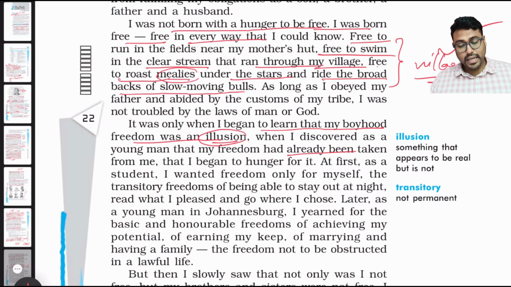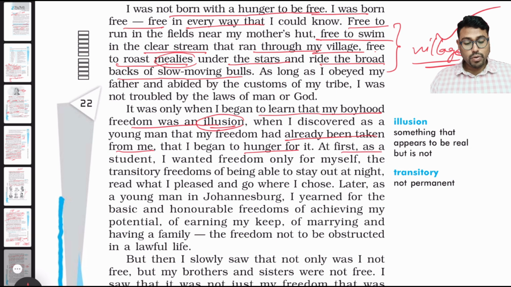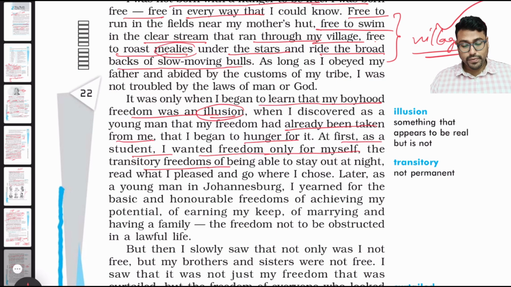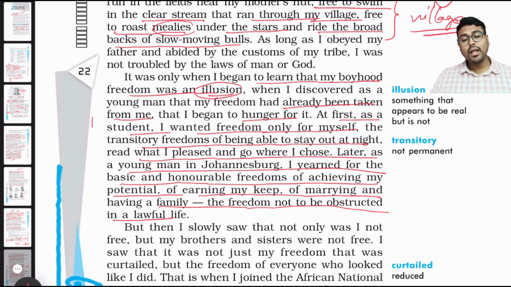When I discovered as a young man that my freedom had already been taken from me, that I began to hunger for it. At first, as a student, I wanted freedom only for myself, the transitory freedom of being able to stay out at night, read what I please, to go where I choose. Later, as a young man in Johannesburg, I yearned for the basic and honorable freedom of achieving my potential, of earning my keep, of marrying and having a family, the freedom not to be obstructed in a lawful life.